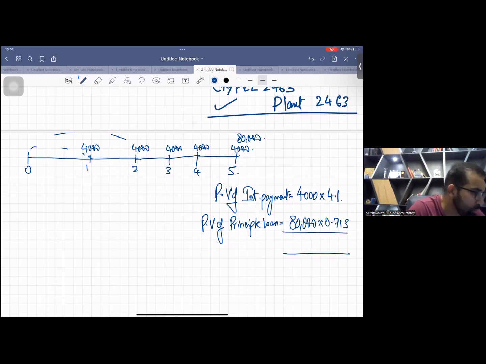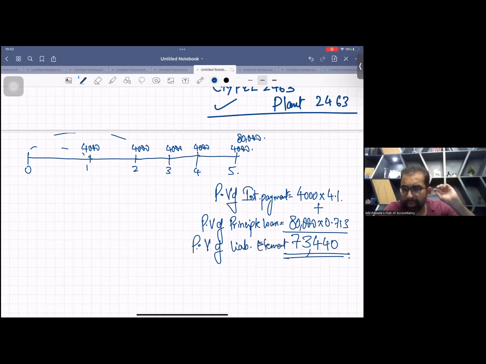Please add these two. This will be 73,440. Calculate the value and add these two. This is the present value of the liability element. Now, you remember I taught you in this way. If you calculate the present value of all future cash flows, it is 73,440.